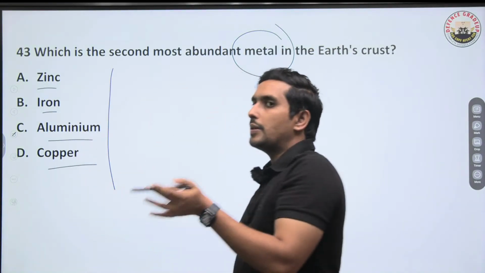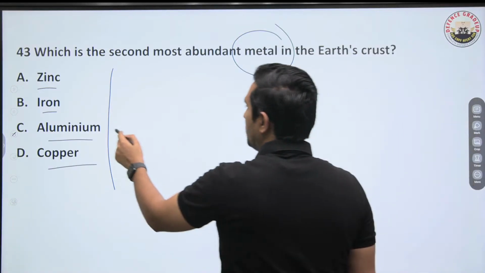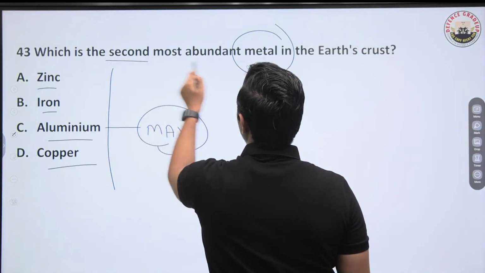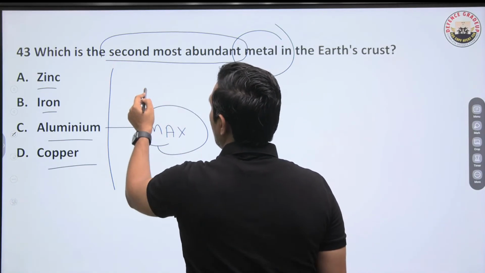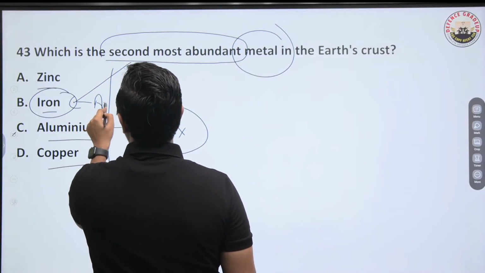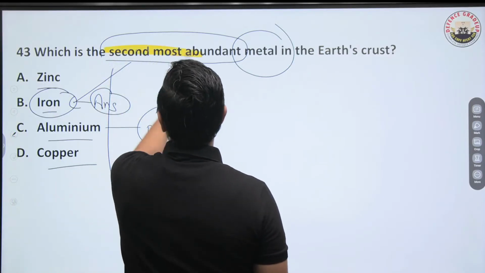I think just in the previous question I told you, if we talk about the most abundant, no doubt aluminium is the maximum one. But the question asks for the second most abundant. So since we have to find the second most abundant, we are going to pick the iron. So here B is going to be the right answer. Why? Because we are not being asked about the maximum, the second maximum, that is the iron.